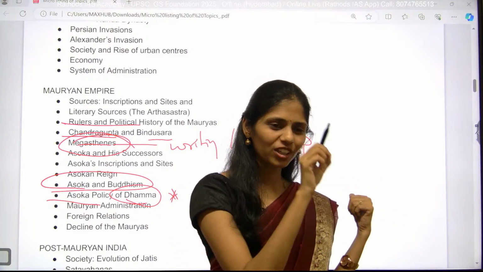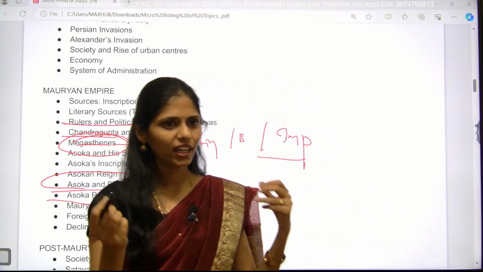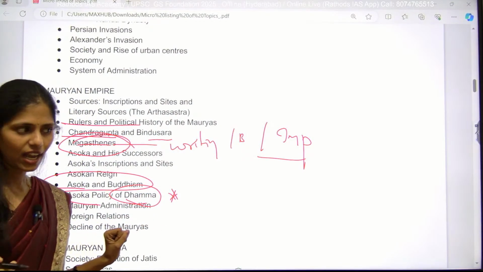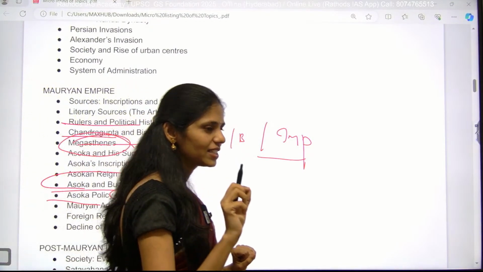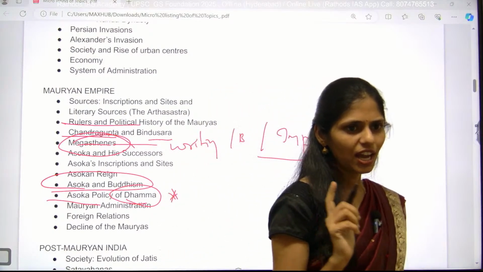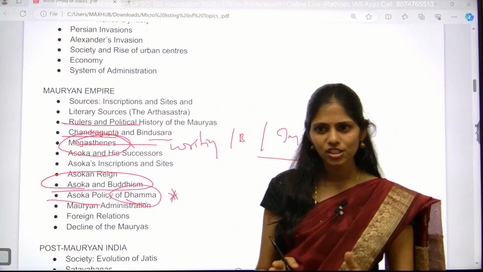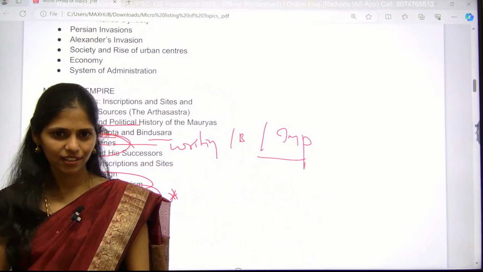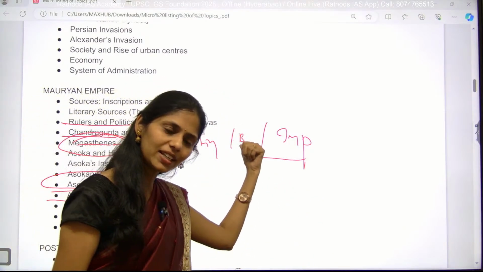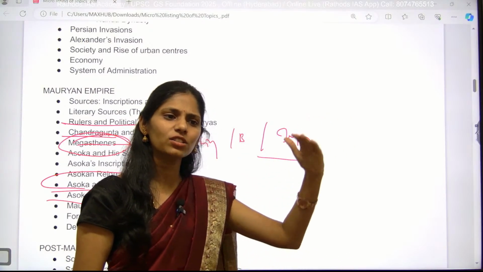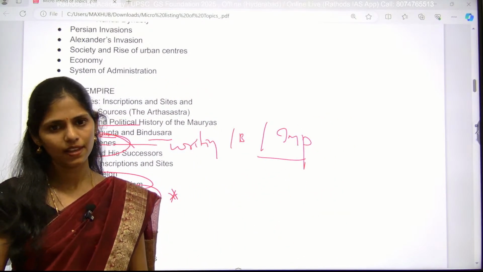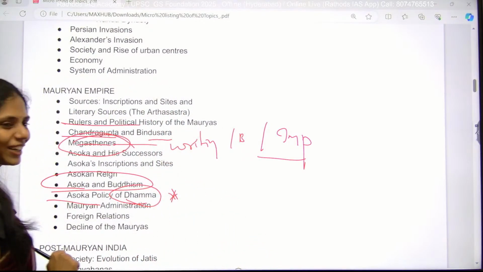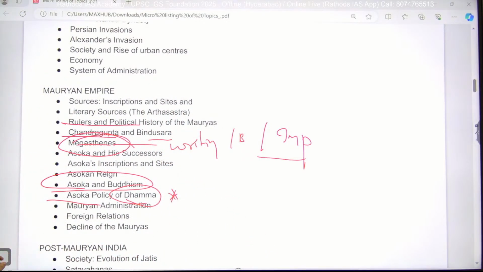But now I want to give you just a hint of how you can use this history part to write an answer. On the day I spoke about philosophical essays, I said that not only philosophy option students can write them, but others can also. So here you can pick examples from history and write at least 3 to 4 dimensions. Clear? Understood? Okay, I will be completing soon, Manoj, don't worry.